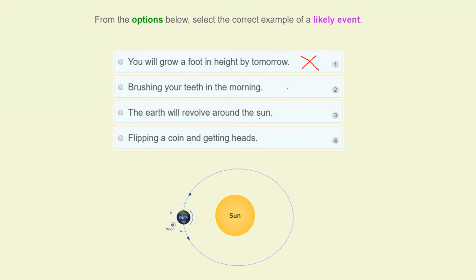That is something that hopefully we'll be doing in the morning. The Earth will revolve around the sun. Is that likely? Well, it's definitely going to happen, isn't it? I think that's certain. So we can say that's not our likely one. Flipping a coin and getting heads. Well, there's an even chance of getting that, so it's not likely. It's not more than even. Actually, we would hope this is true. Most people do brush their teeth in the morning. Not everybody. Most people do. So that is a likely event.